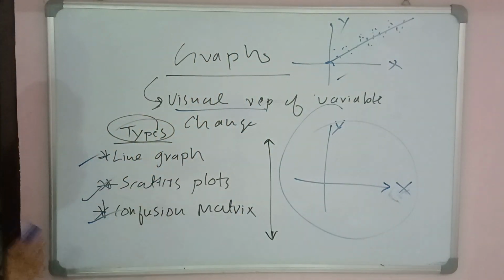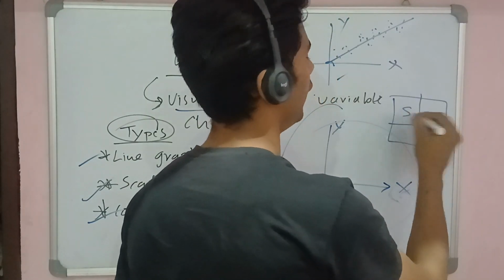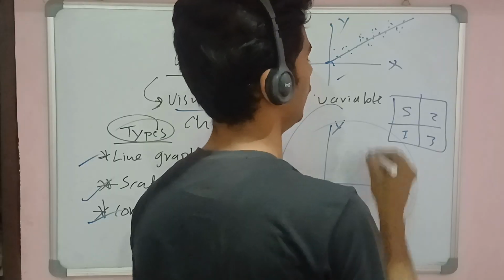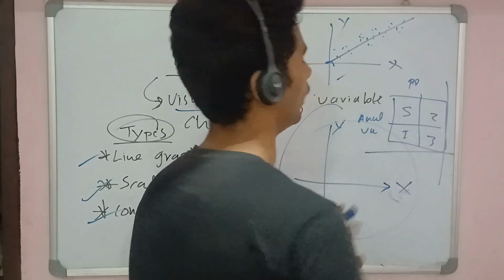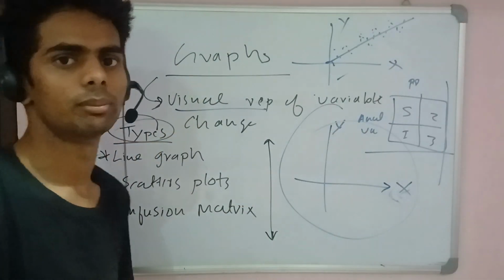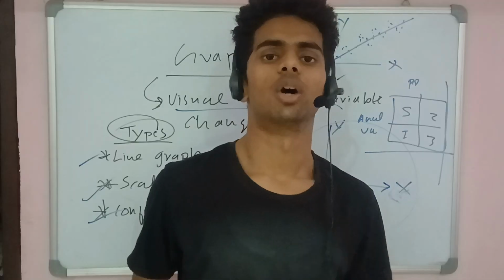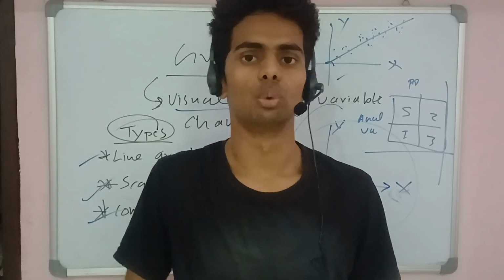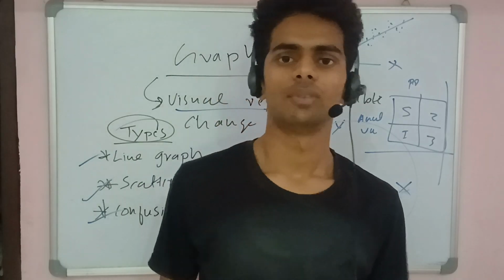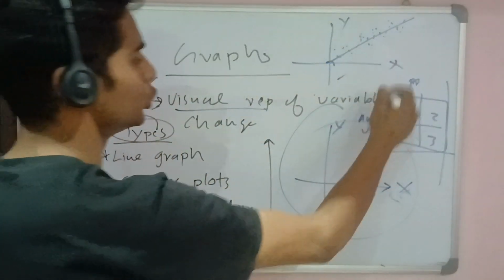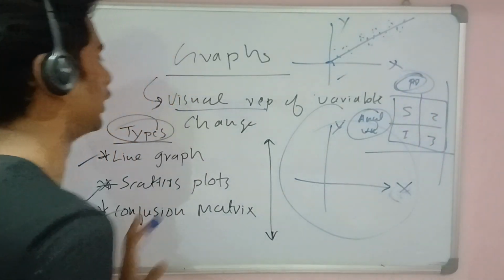And the confusion matrix graph looks something like this. Let's suppose these values are 5, 2, 1, 3, and this is the actual value, this is the predicted value, and these are the x and y axes. The confusion matrix is all about analyzing the actual outputs: what is the true positive, true negative, false positive, and false negative. Horizontally they are the actual value and the predicted value. So that's all about it.